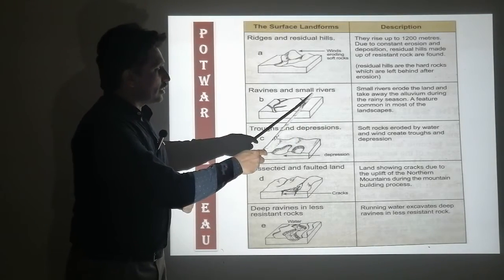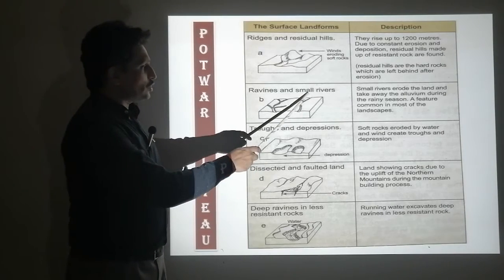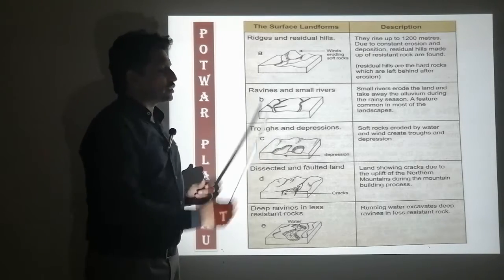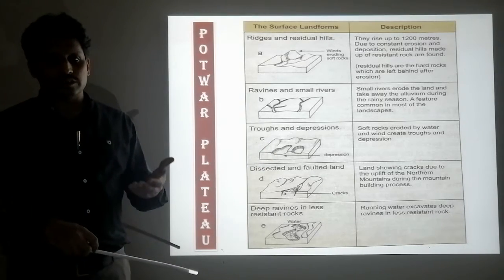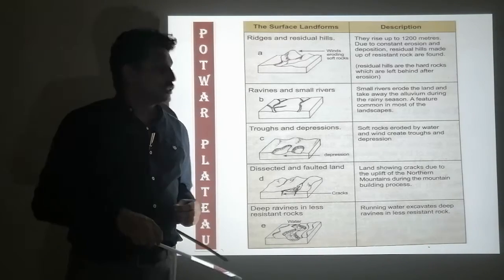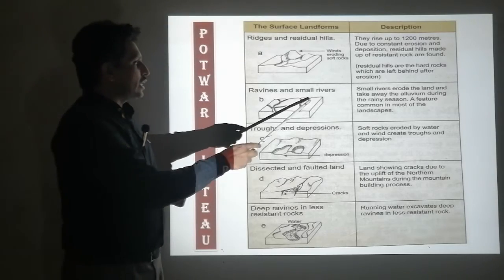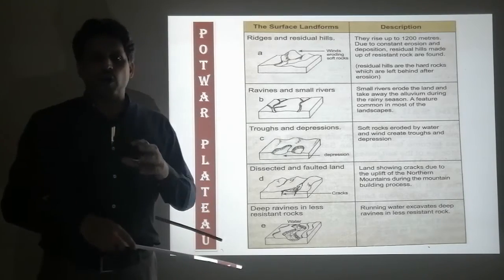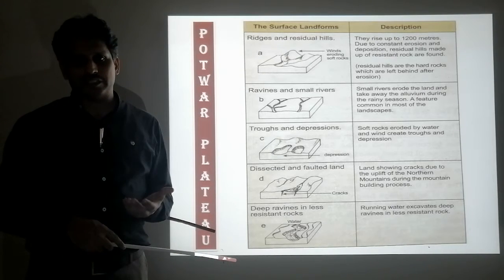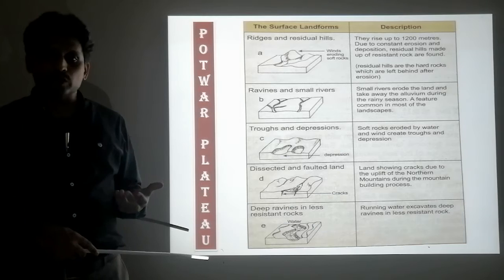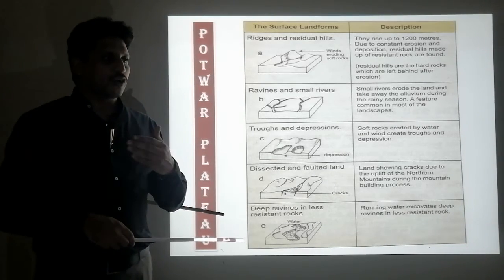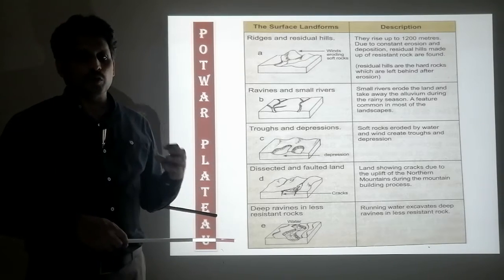Then we have another topographic feature: small rivers and ravines. There are many small rivers like River Soan. It is famous for Soan Valley, a beautiful valley you should visit. There are small rivers, different channels, streams that flow during summer season due to heavy rainfall because of monsoon winds. So river channels or small rivers flow in the Potwar region.